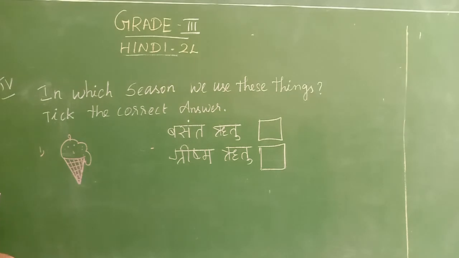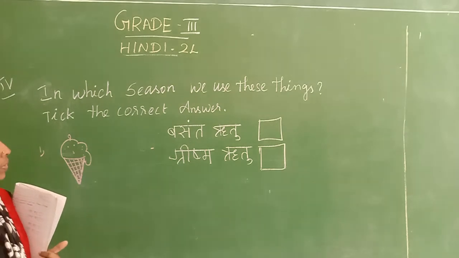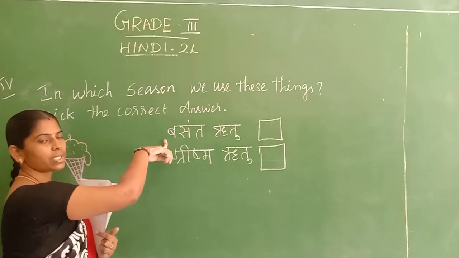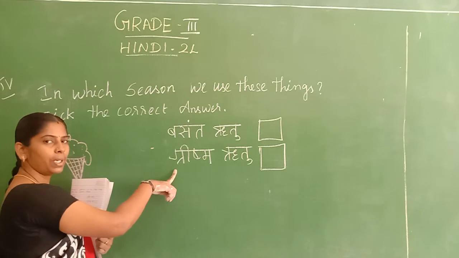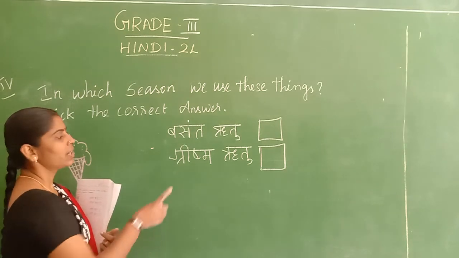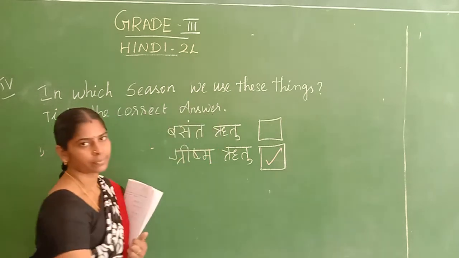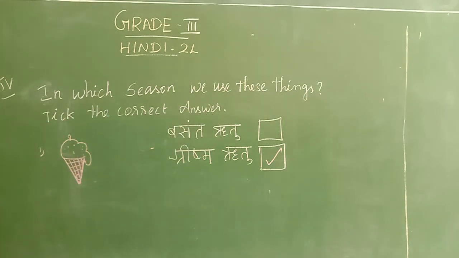Which is correct, children? Ice cream. Which season do we use it? Basant, what is that? Basant, spring season, and Grishma, summer season, right? So this is the correct one. You have to tick it. Do it, children.